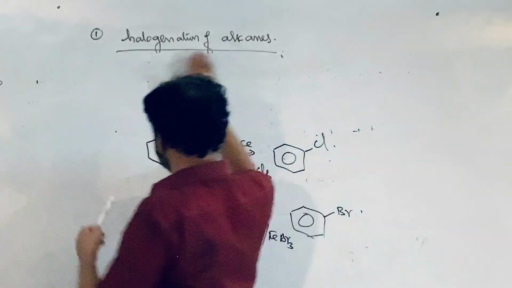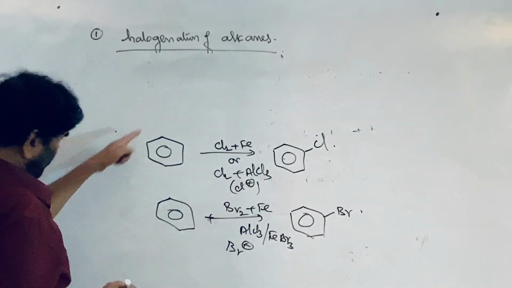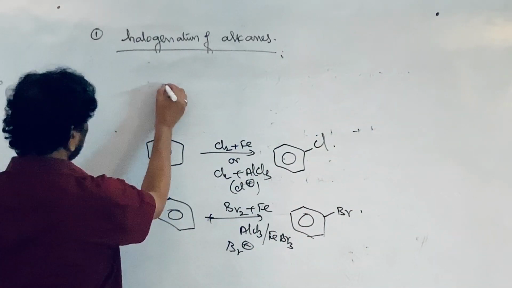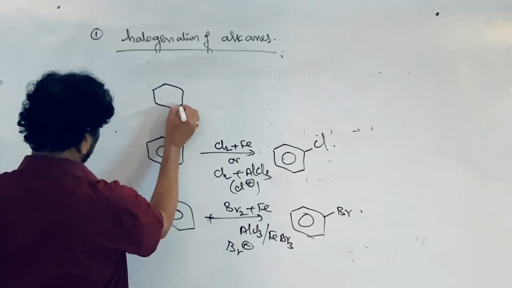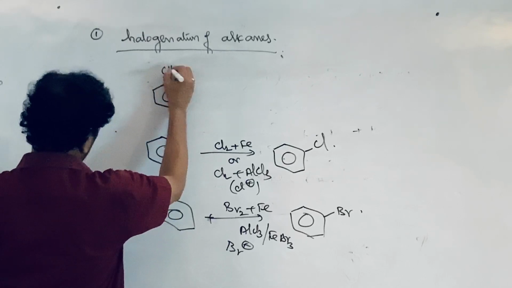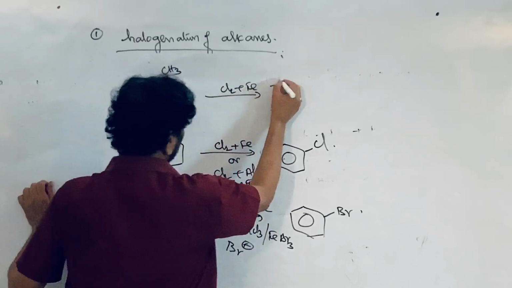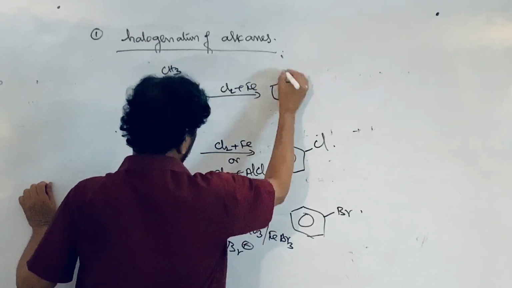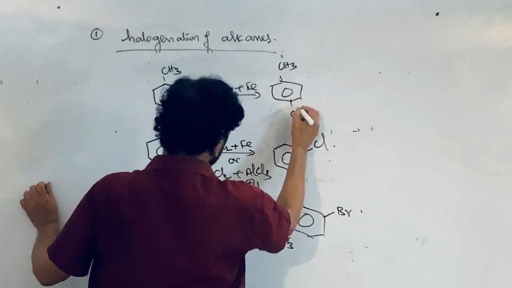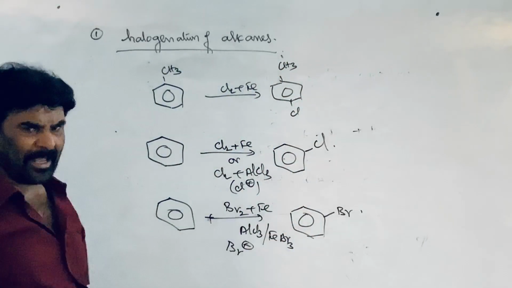So now the third case is, if you take the substituted benzene, so toluene, if it is treated with chlorine in the presence of iron powder, then orthochlorotoluene and parachlorotoluene are formed. So this is one way to prepare the aryl halides.